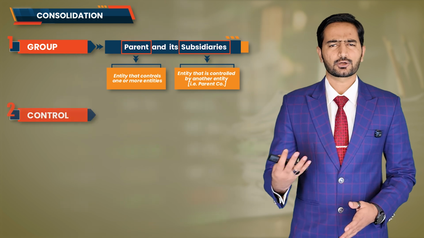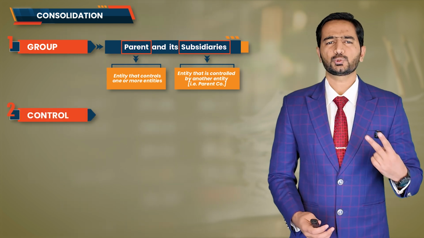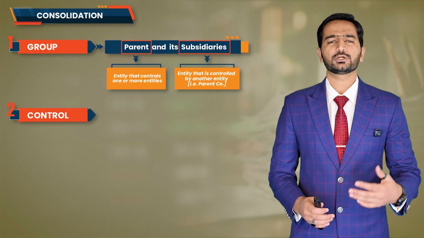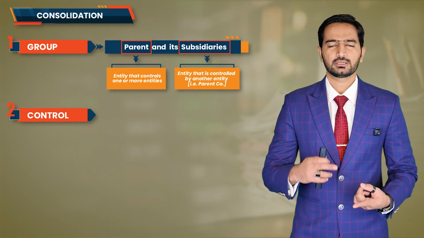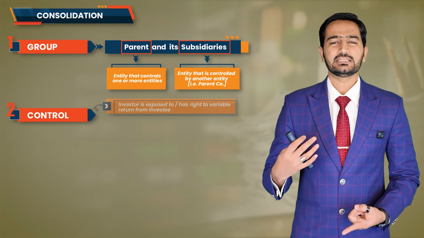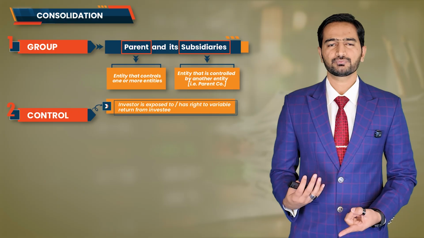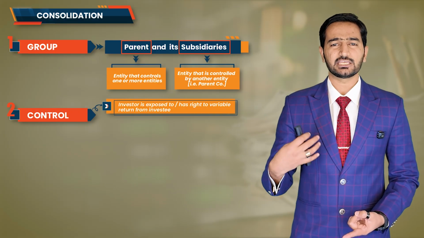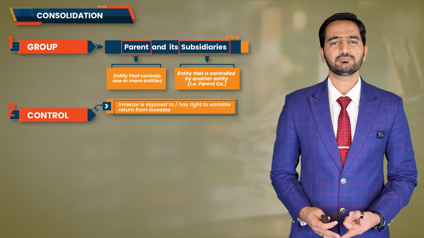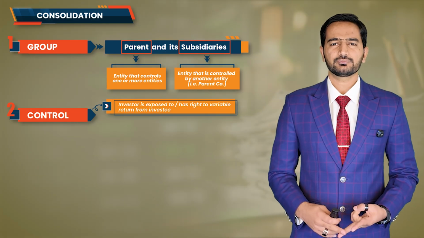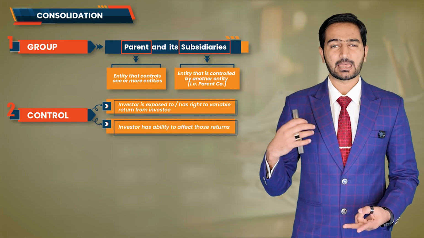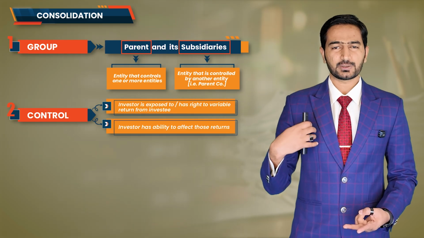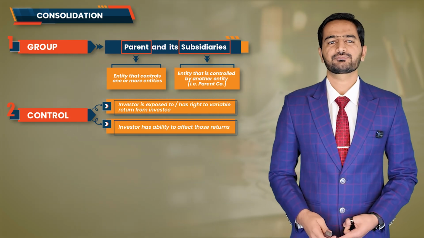Well, according to the standard, there are 2 main criteria that must be fulfilled in order to establish control. Number 1, the investor is exposed to or has rights to variable returns from its involvement with the investee. And number 2, the investor has the ability to affect those variable returns through its power over the investee.